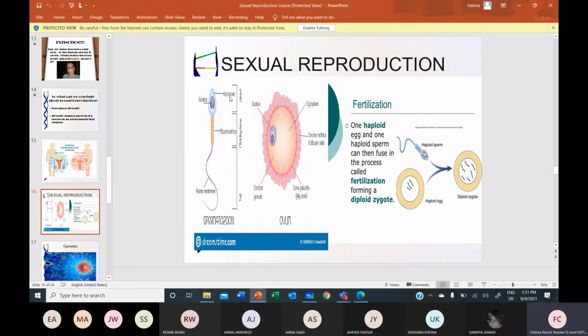Good. Then the second part is the middle piece, having many mitochondria. What do they do? They provide energy for the activity. Okay. And what about the tail? It enables the sperm to swim towards the egg. Yes. Good. What about the egg cell?